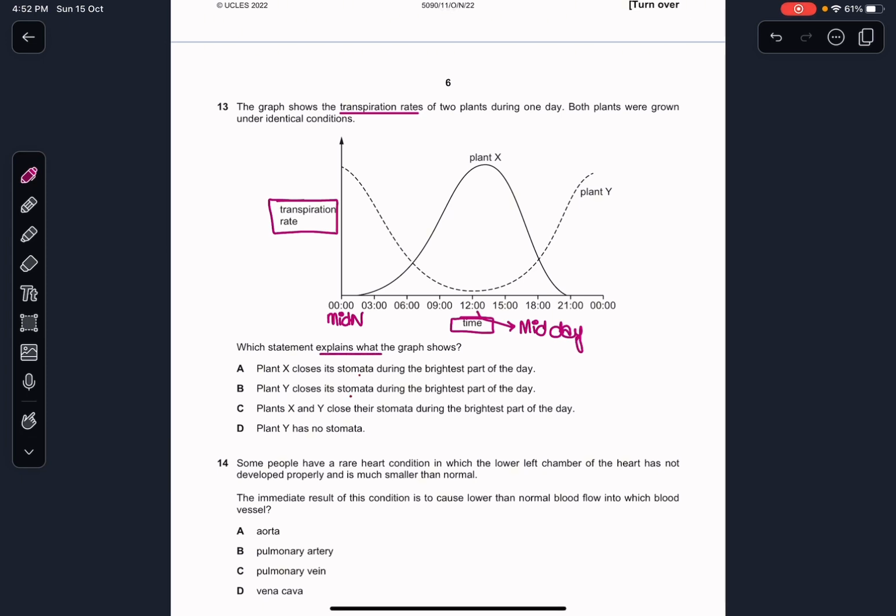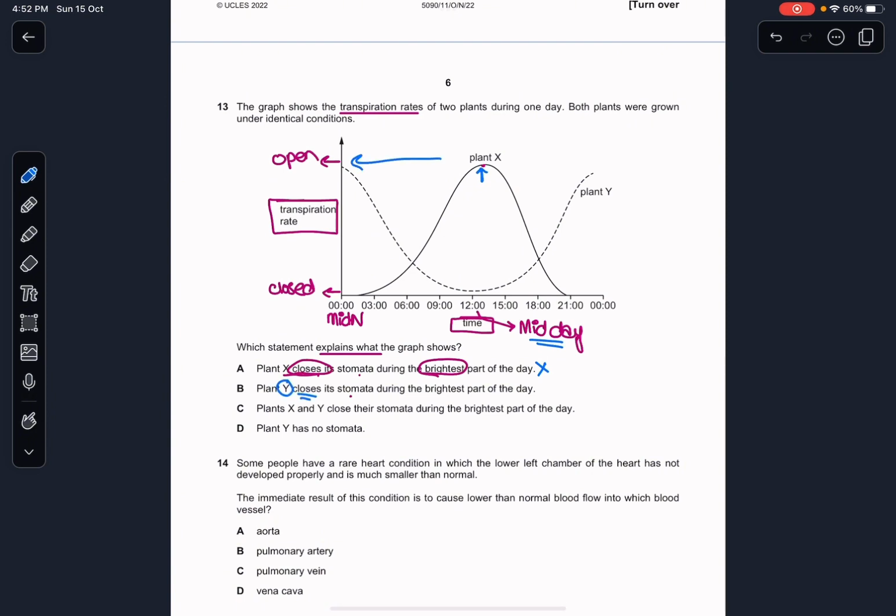So from our general knowledge, over here the transpiration rate is maximum. This means that the stomata are open. When the transpiration rate is maximum, the stomata would be open, and when the transpiration rate is minimum, the stomata would be closed. So plant X closes its stomata during the brightest part of the day. The brightest part of the day would be midday. So if plant X closes its stomata, the transpiration should be minimum. So no, plant X does not close its stomata during the brightest part of the day. It opens the stomata and therefore the transpiration rate is the maximum then.